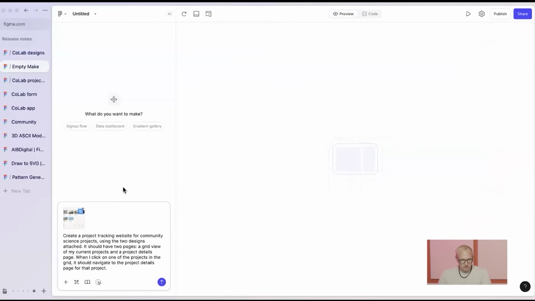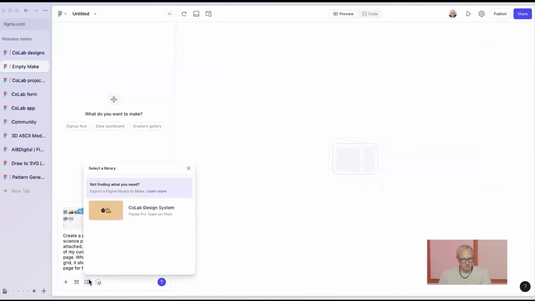I'm going to come over to an empty Figma Make window. And for the demo, I've already written us a prompt. I'm going to paste my designs here into the chat box. You can see I've got both my frames here. And Make is going to take both of these designs and bring them to life for us. Now, I'm going to do one more thing. I'm going to use our new style context, this little bookmark down in the chat, and I'm going to attach our design system.